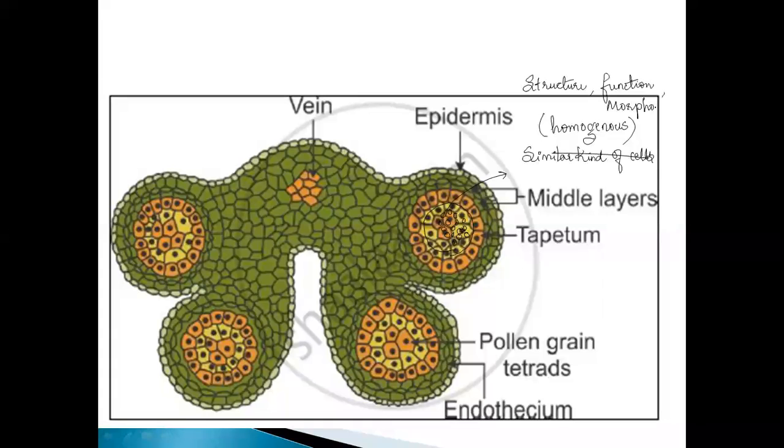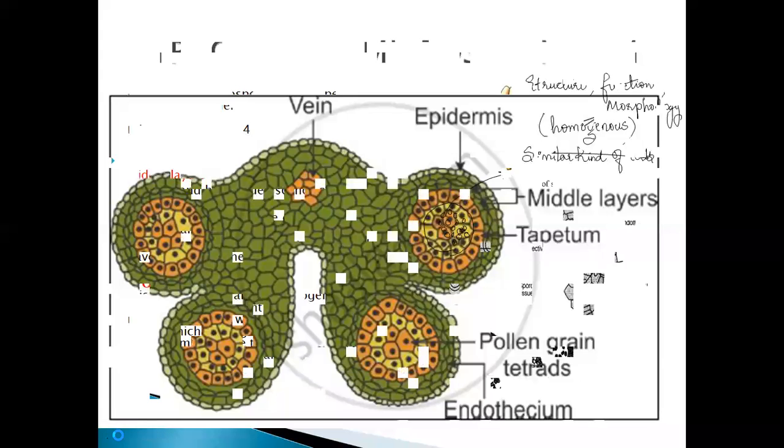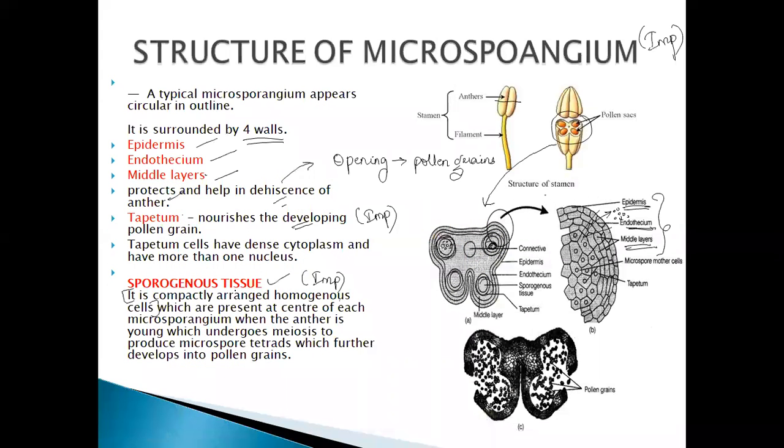Everything is similar. Homogeneous cell means they are similar in structure, function and morphology. Same kind of cells. So first you need to remember sporogenous tissue, that it is a compactly